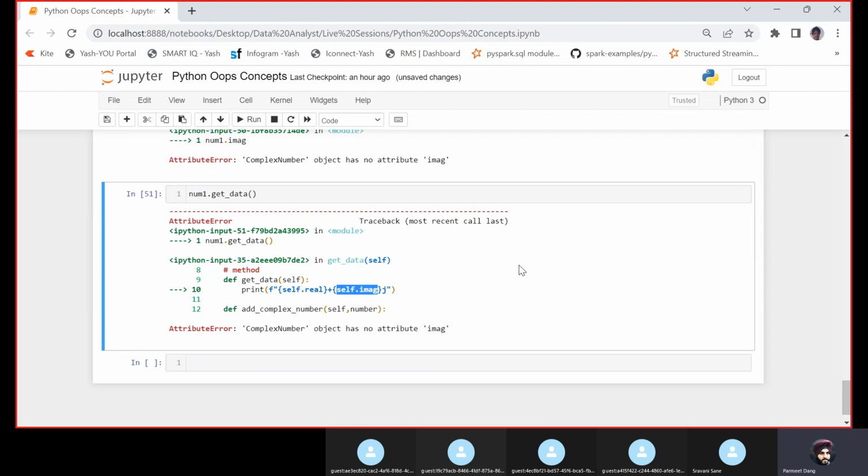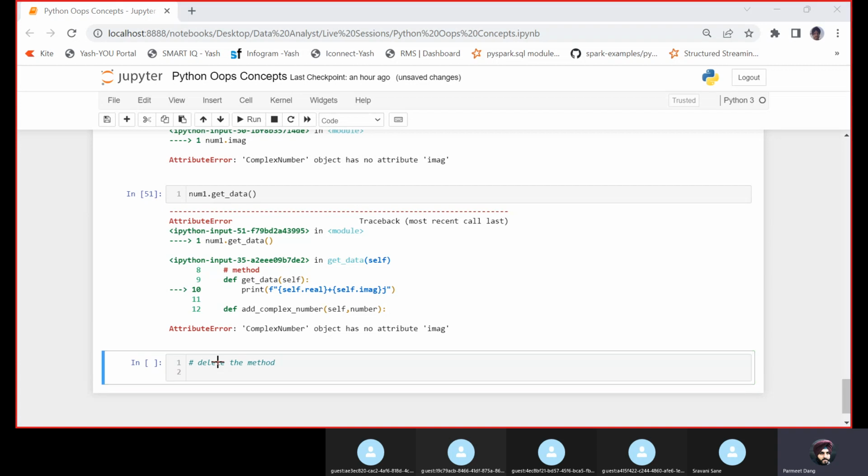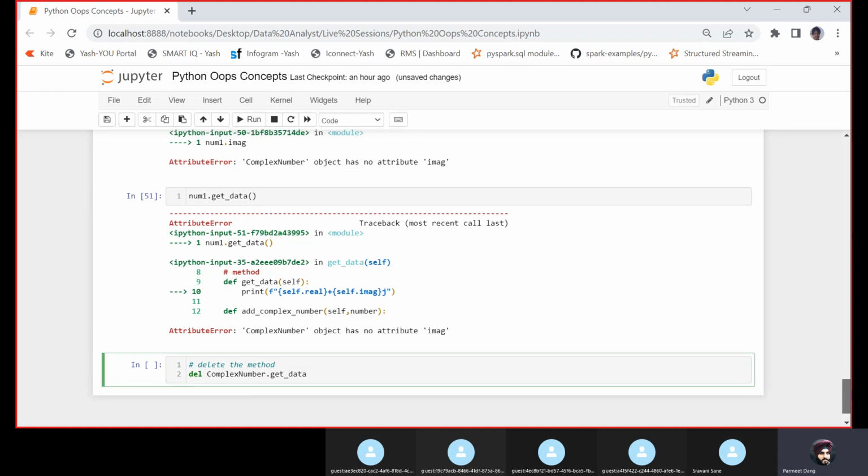Now I can delete the class also, or delete the functions also. So let us delete the function first. Delete the function or method. That is not called function, it is method. So here I will write delete, and let us delete from the complex number. See, I am writing ComplexNumber.get_data. I am not directly applying this on the object.